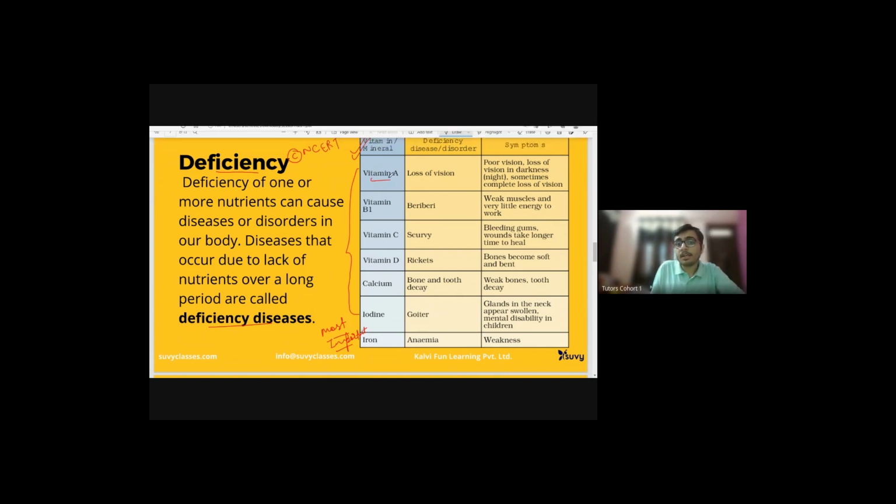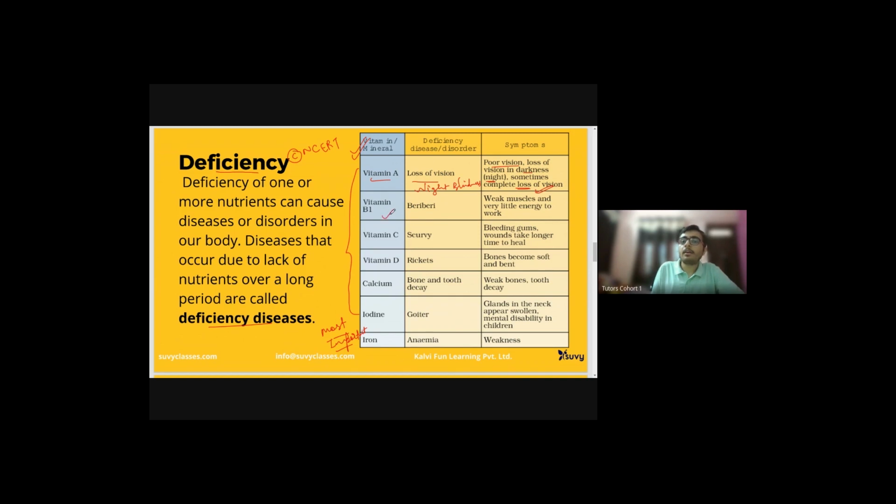Okay, so vitamin A, we just discussed above that it's good for our eyes. And if it goes into deficiency, I will get a loss of vision. I won't be able to see things. Also, night blindness is caused. So poor vision, loss of vision in darkness. This is night blindness. Blindness is the condition when a person cannot see. Sometimes complete loss of vision happens, which means you won't be able to see things anyhow.